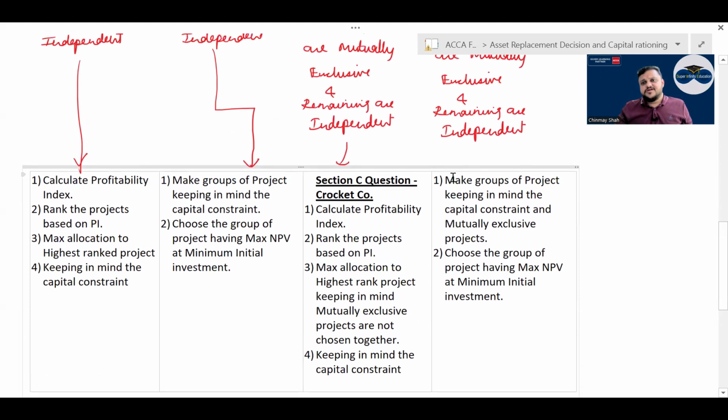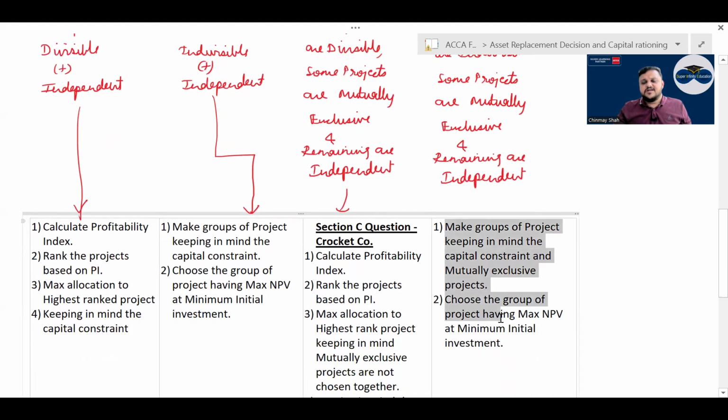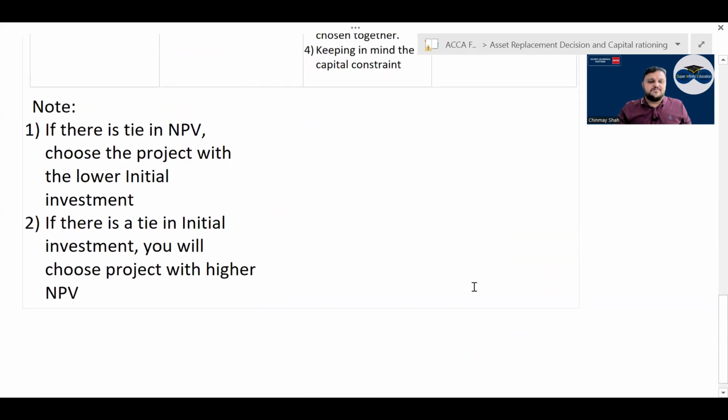Make groups of projects when, what? All projects are individual, some are mutually exclusive and the remaining are independent, correct? Make groups of projects keeping in mind the capital constraint and mutually exclusive projects. Choose the group of projects having maximum NPV at minimum investment level, correct?